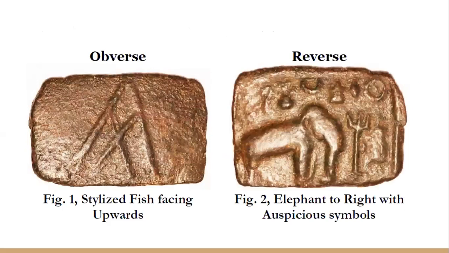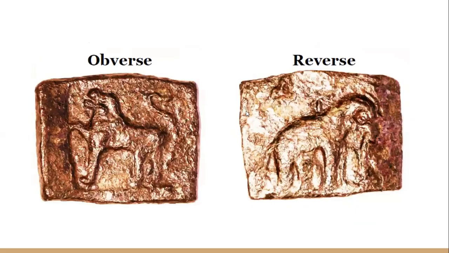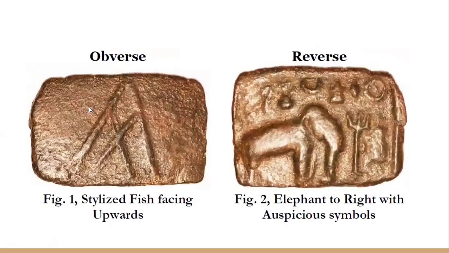and on the reverse side we have an elephant. So these are the coins of, this is the first one, the fish you will see on the front side, and on the reverse side, you can see an elephant, and there are numerous weapons being depicted. So this is the coin of the Pandyan dynasty. Then bow and arrow, you can see over here. So this is the coin of the Cheras, and here you can again see an elephant surrounded by different auspicious symbols. Then this is the coin of the Sangam Cholas. So here you can see a tiger, and on the reverse side we have an elephant. So these are the Sangam dynasties and their coins. Okay, so Pandyas, Cheras and Cholas.